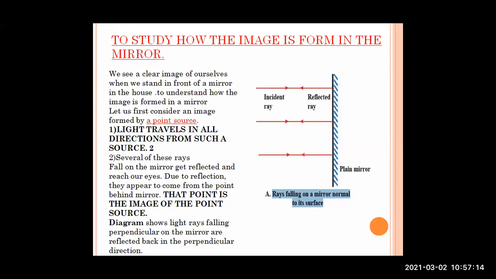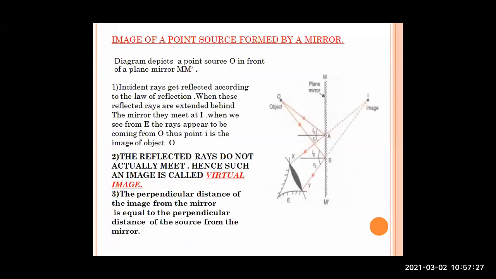The diagram description also shows that light rays falling perpendicular on the mirror are reflected back in the perpendicular direction. This is the image of a point source formed by a mirror. After this we are going to see how the image is formed.